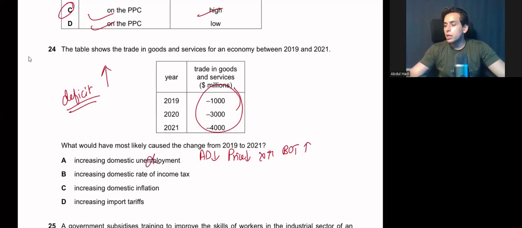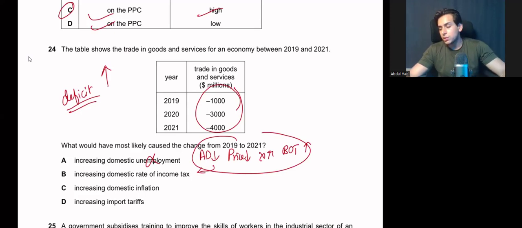Increasing domestic rate of income tax: again, the same thing will follow. Your aggregate demand falls, your price level falls, your exports should rise, but in this case your deficit is rising. An increase in domestic inflation is possible, yes, because your export price will rise and your export quantity will fall, whereas import prices will fall relatively, making imports cheaper, so imports will increase, leading to a balance of trade deficit. Could be correct.